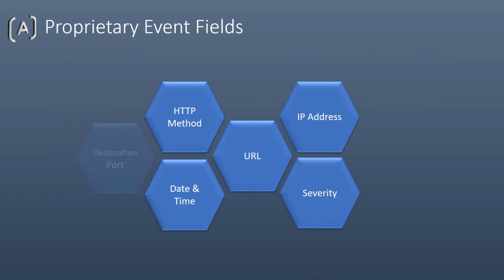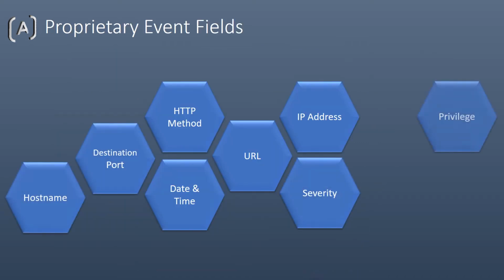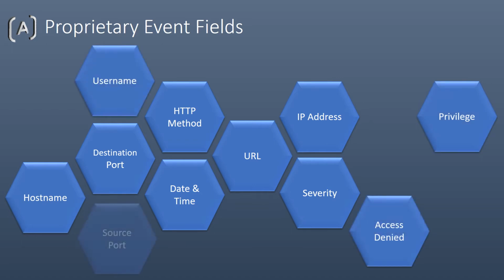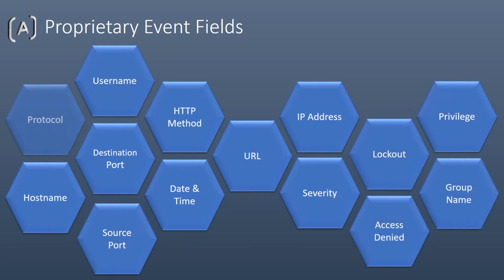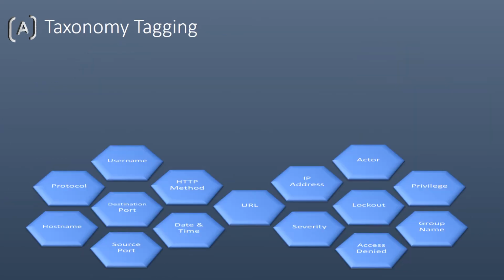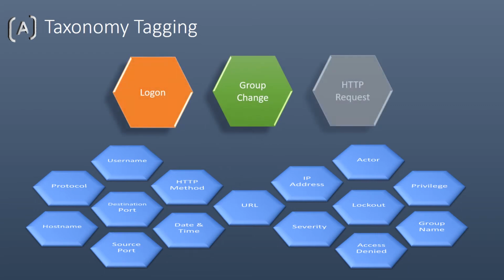To further complicate things, each vendor has their own unique event fields, and as you increase the number of log types you collect, you increase the complexity of your analysis problem. CyberSight's normalization rules apply Assuria taxonomy to group relevant event fields based on the event type, irrespective of the original vendor or log format. This allows you to query your log data using universal tags such as logon, group change, or HTTP request. Individual fields are also tagged with common names that are vendor agnostic.